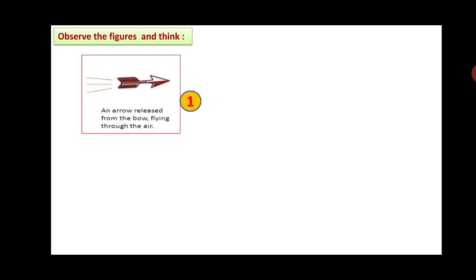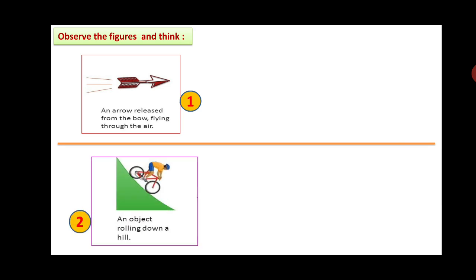So let us see. Now observe the figures and think on them. You can see here an arrow released from the bow and flying through the air, and it is in motion. In the second figure, a boy is coming downwards from the hill. He is also in motion.